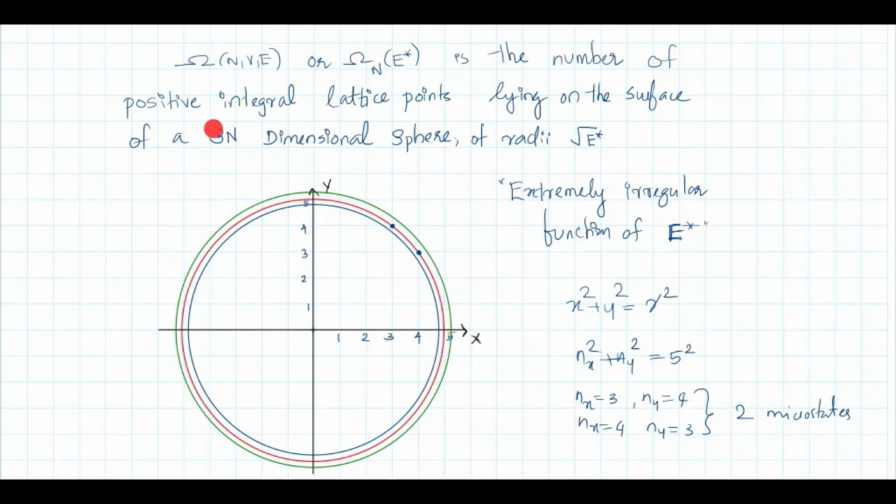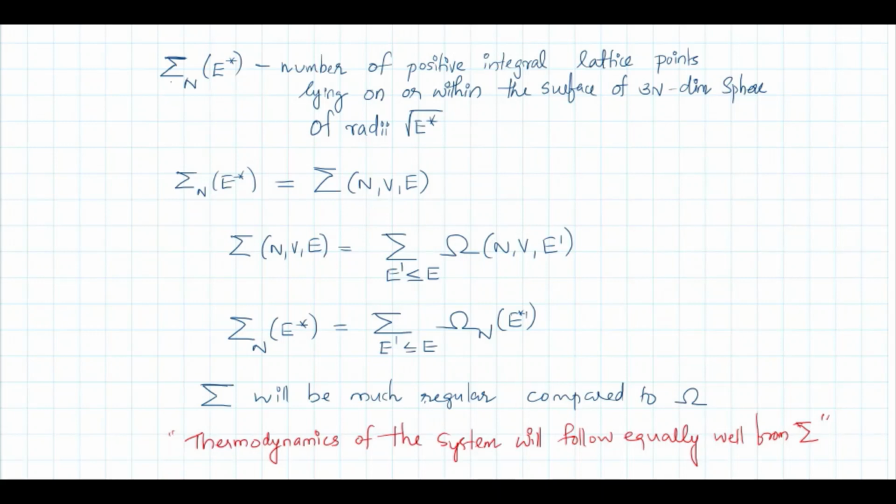Okay. This is a simple example in 2 dimension. The original case is in 3n dimensional sphere of radii root E star. If you vary E star slightly, the number will vary very much. That is, it is a highly irregular function of E star.